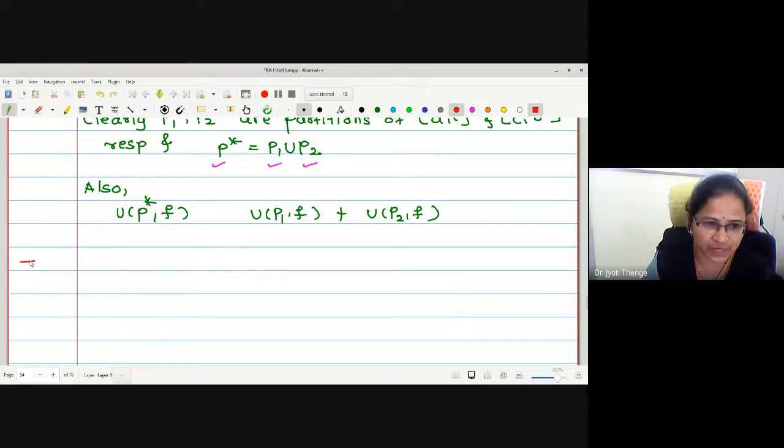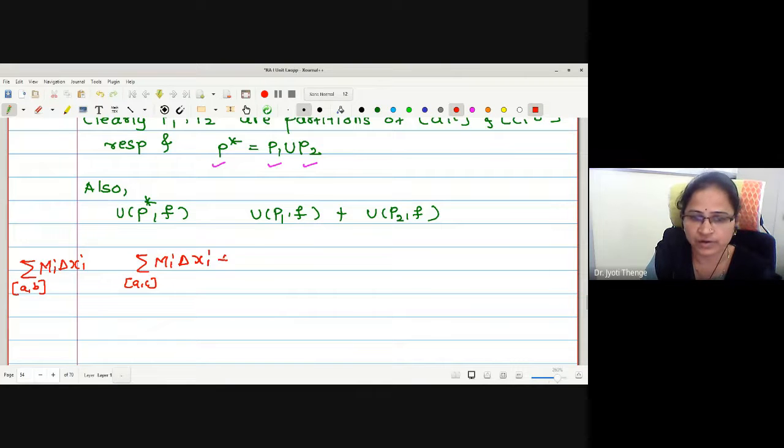Let me explain. Actually, for U P star, I will write the interval directly: the closed interval A to B, Mi delta xi. Correct? Now we find the relation between the interval AC, Mi delta xi, added with the interval CB, Mi delta xi.